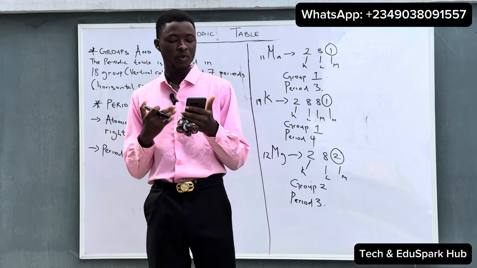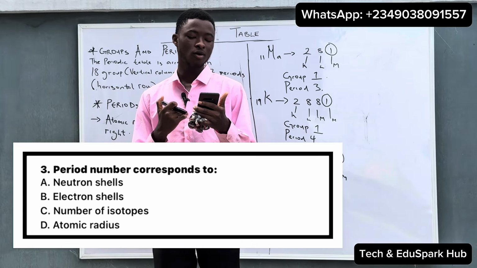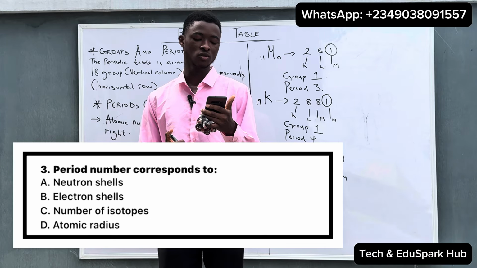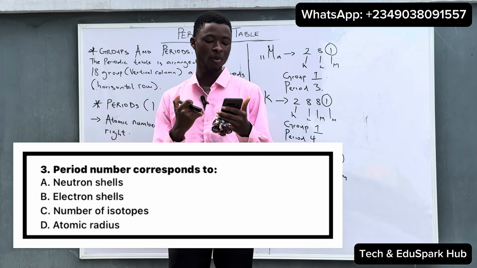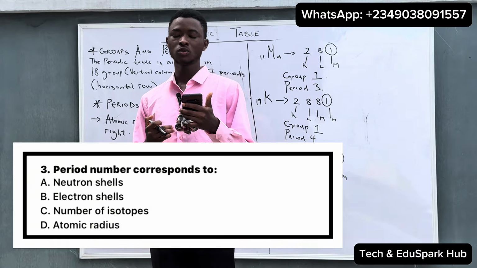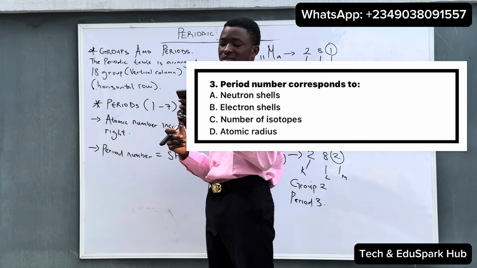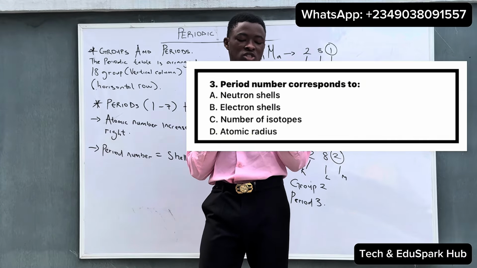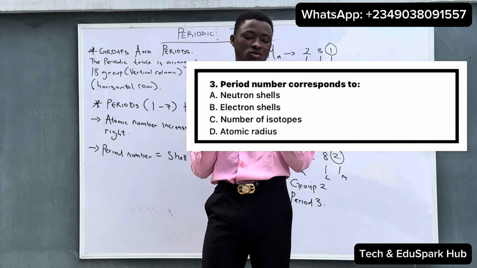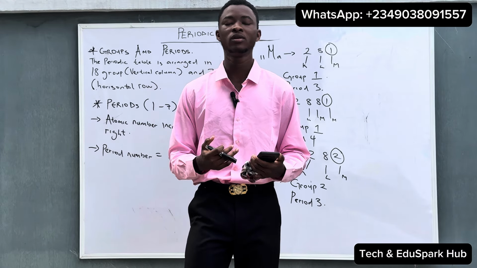And the last question we have under this aspect says: period number corresponds to what? A, neutron shell; B, electron shell; C, number of isotopes; and D, atomic radius. Looking at this question, the period number is equal to the shell number. So we can say period number corresponds to the electron shells. So option B is correct for this kind of question. And that will be all on the groups and periods of the periodic table.